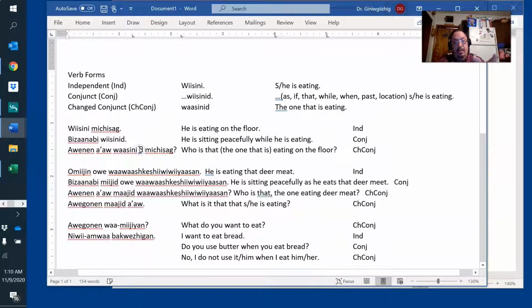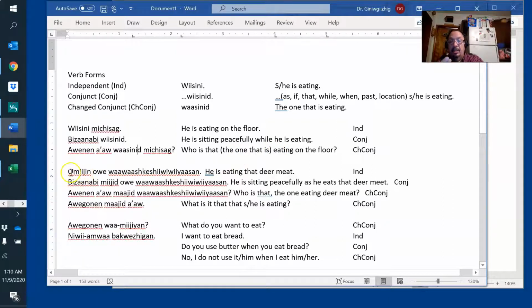Now we want to say, who is that? It's a she or a he. So we use the D as the conjunct. So that's what we did. We changed the first vowel and put it in conjunct form. Who's that eating on the floor? The one that is. So that's like it's acting like a noun. The verb is acting like a noun.